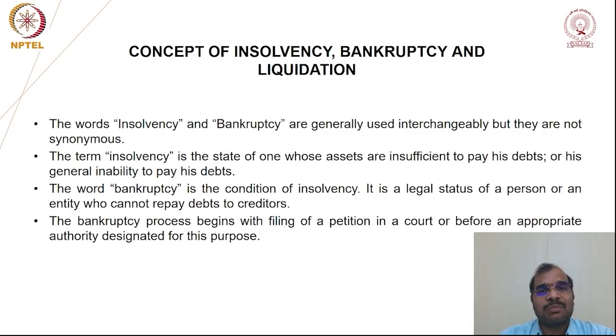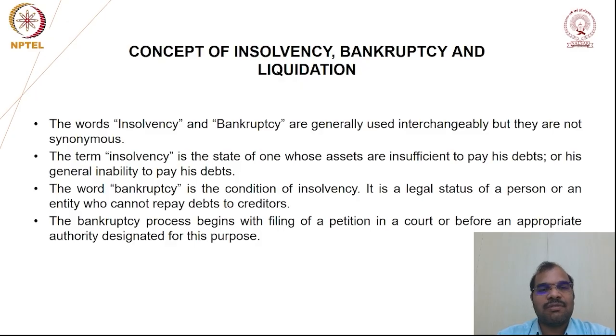The bankruptcy process begins with the filing of a petition in a court or before an appropriate authority designated for this purpose. Please remember, we have various categories of persons, maybe natural persons, maybe artificial personalities. For the time being in India, in the case of natural persons, we have the Presidency Towns Insolvency Act and the Provincial Insolvency Act, where we have to approach the Debt Recovery Tribunal.